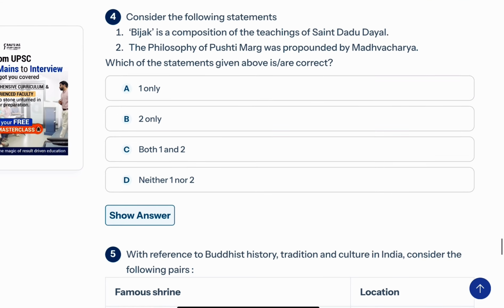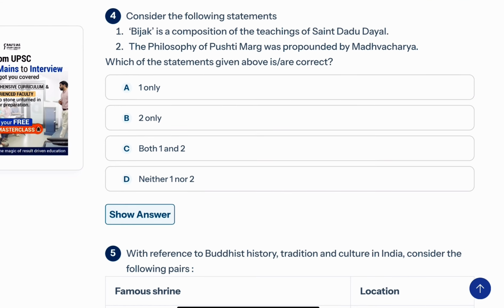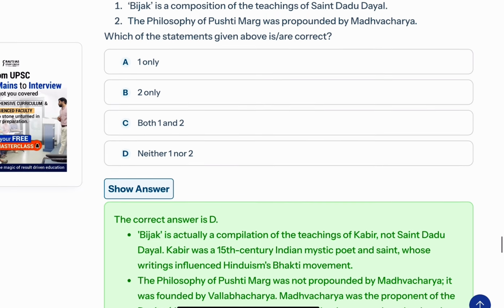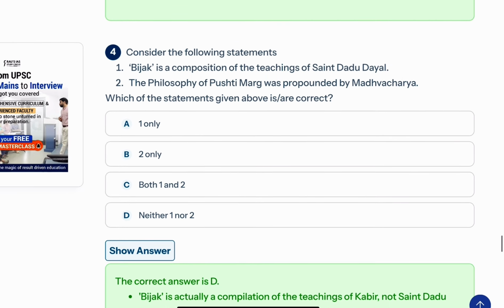Then the fourth question: consider the following statements. Bijak is a composition of the teachings of Saint Dadu Dayal. Second, the philosophy of Pushtimarg was propounded by Madhvacharya. Both of these are important topics for your exam: Bijak, Saint Dadu Dayal, Madhvacharya. The answer is D, neither one nor two. So all of them become separate topics.